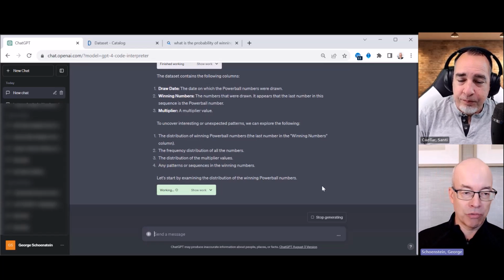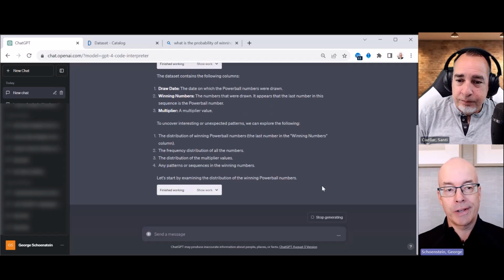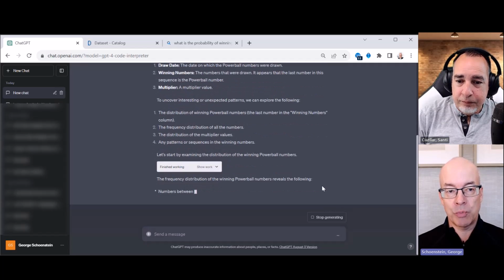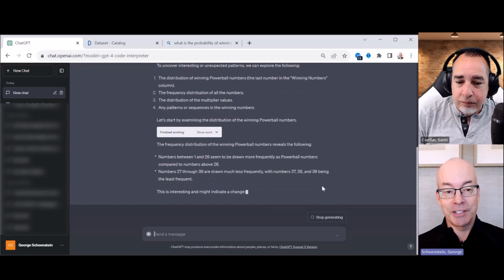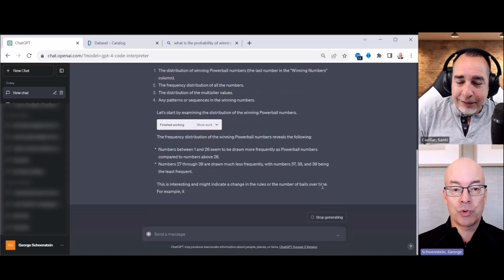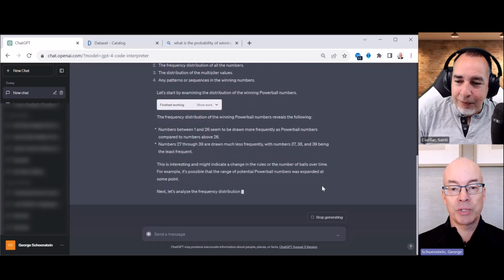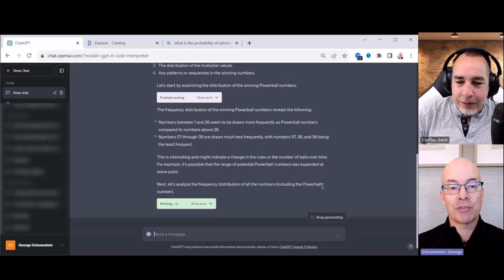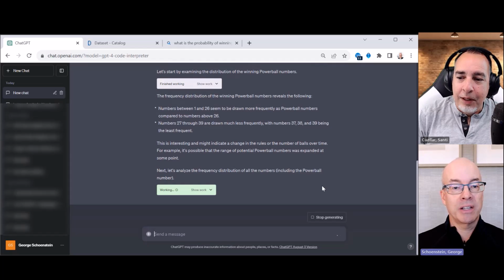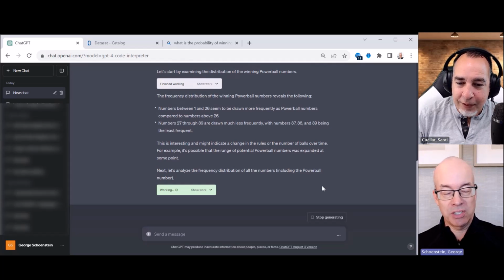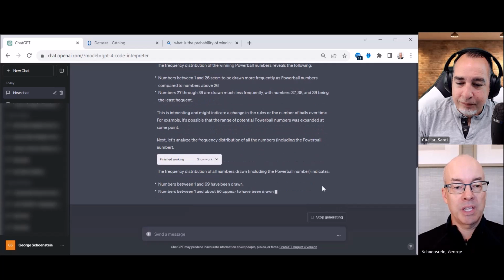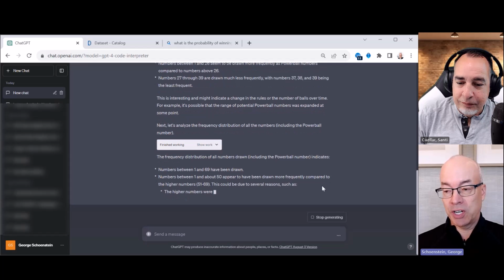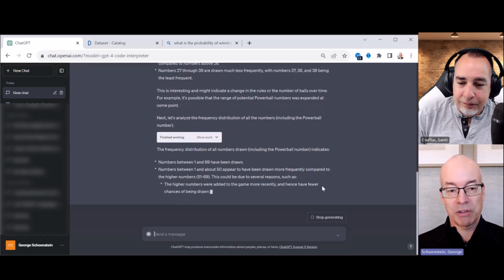It starts to look at columns and rows and tries to figure out what's going on. So it identified there's a draw date, there's winning numbers, there's a multiplier. Interestingly, it started to identify that numbers 1 through 26 seem to be drawn more frequently, and 27 through 39 less frequently. Very interesting. There is an interesting element to this that we flagged, and I'm going to prompt it on that in a second, but we'll see if it figures it out itself this time. It has identified the numbers go 1 through 69. So it's analyzed the data, and that's the one thing I'm going to flag back to it.